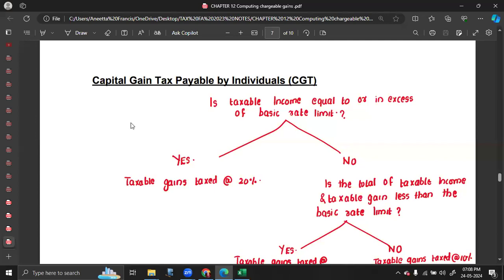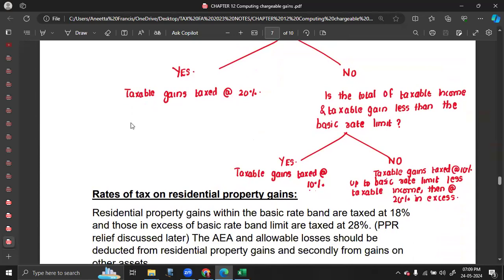28%. If the answer is no, you have to check whether your taxable income plus your taxable gain is less than 37,700. In that case, you are a low income earner. So whatever gain you have, it can be taxed at a lower rate of 10%, and 18% for residential property. Again, if the answer is no, the remaining bandwidth of your basic limit will be taxed at 10%. That is 37,700 minus taxable income.